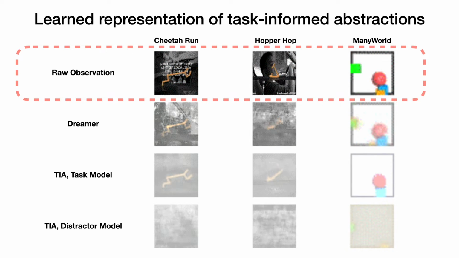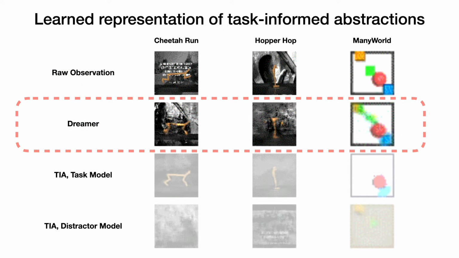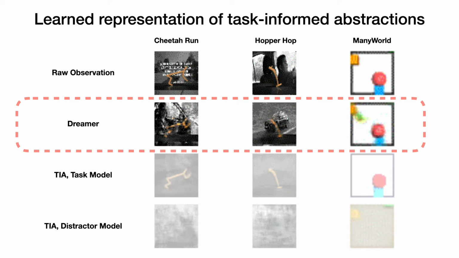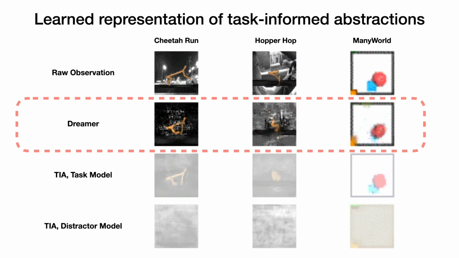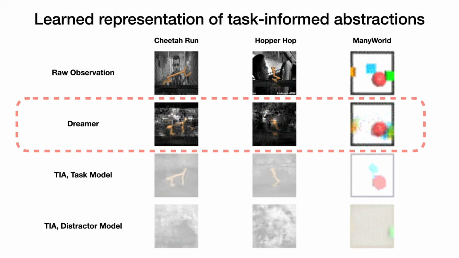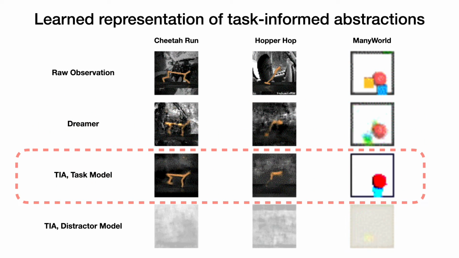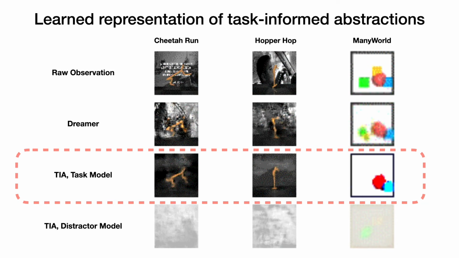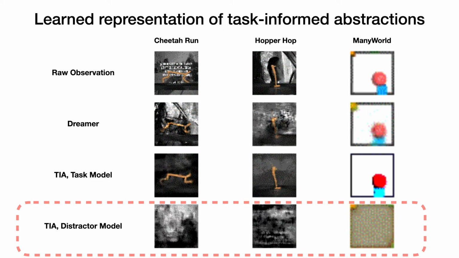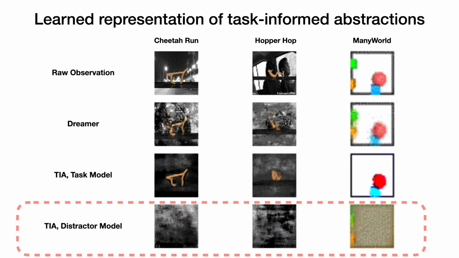Qualitatively, we show the raw observation in three different domains on the top line, and inspect the decoded images from Dreamer versus from our method. Dreamer, which learns a single world model, does not distinguish between task-relevant information and task-irrelevant distractions. The image reconstruction shows that Dreamer's world model fails to capture the position of the agent accurately. On the other hand, our method, task-informed abstractions, accurately captures the position of the agent. This is because the distracting information is taken care of by the distractor model, which enables the task model to focus on the information that's relevant to the task.